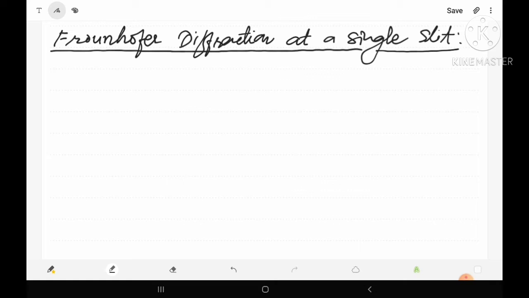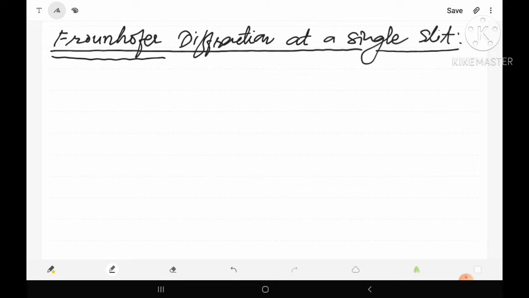In this lecture we will study the Fraunhofer diffraction at a single slit. Fraunhofer was a scientist who explained the diffraction of light at a single slit. Let's see the experimental arrangement of the Fraunhofer diffraction at a single slit.